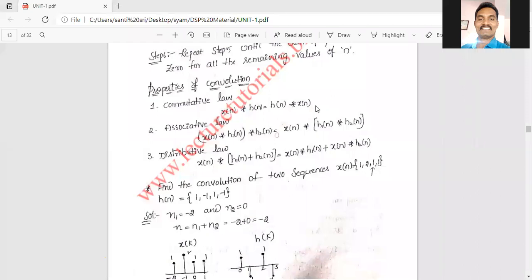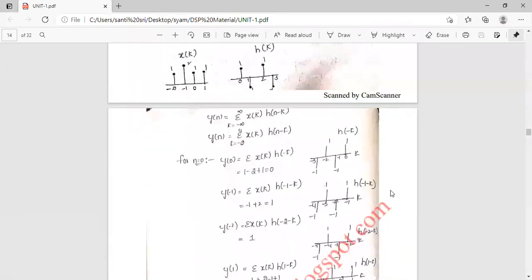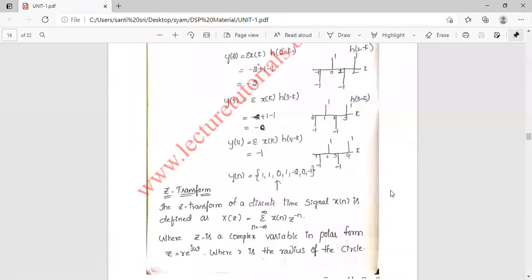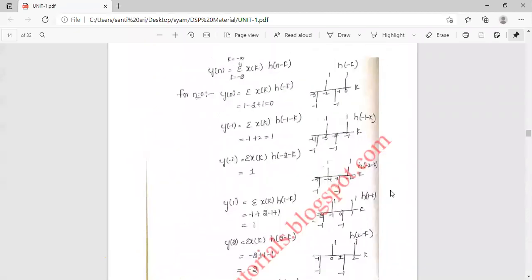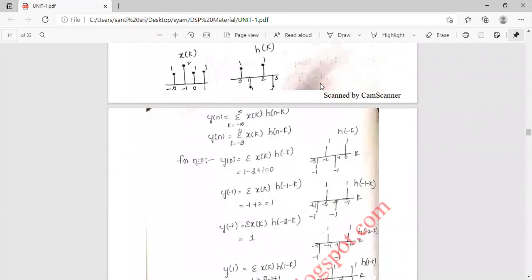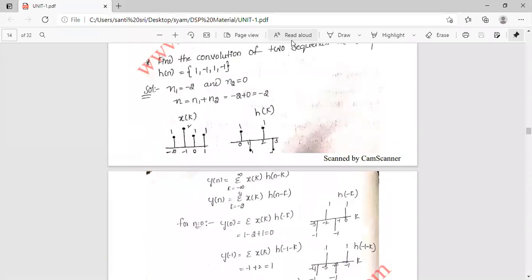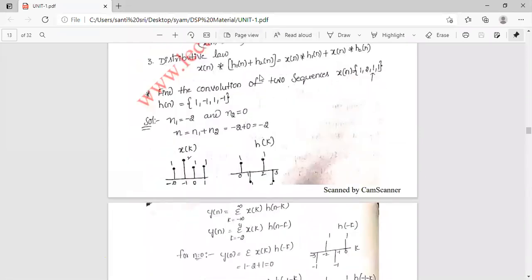Then after that we have solved some problems also. Two problems, which we already discussed in the last two classes. See, this is the problem. Here two sequences are given. So find the convolution of two sequences.